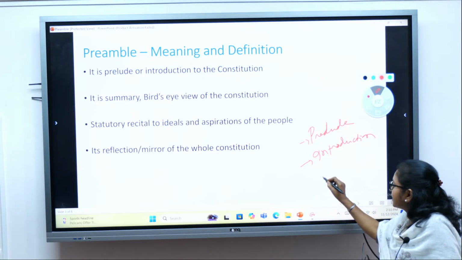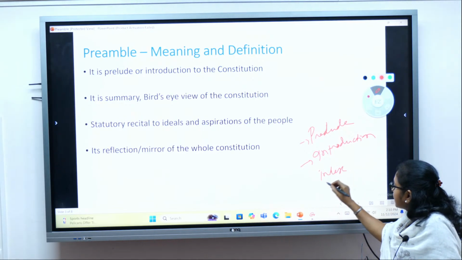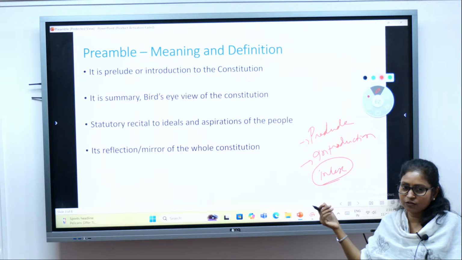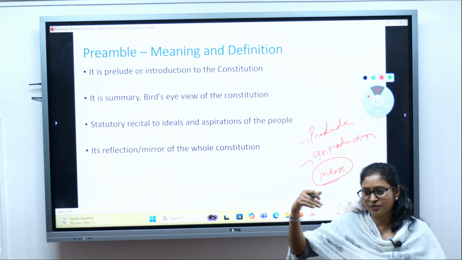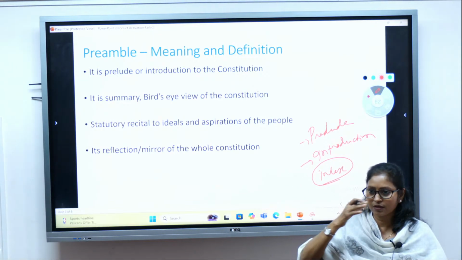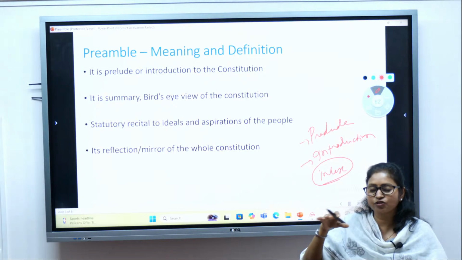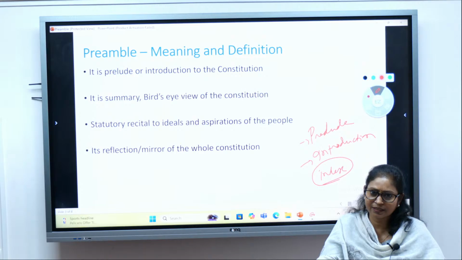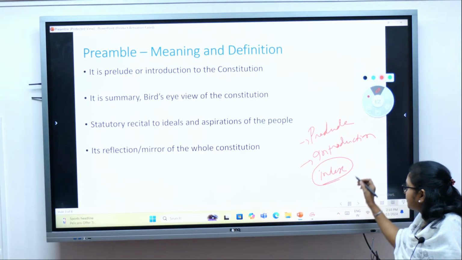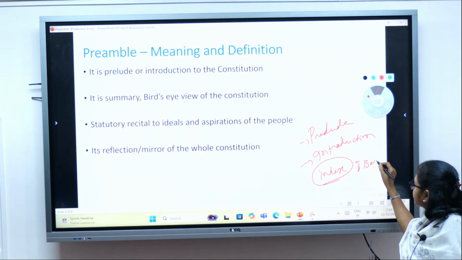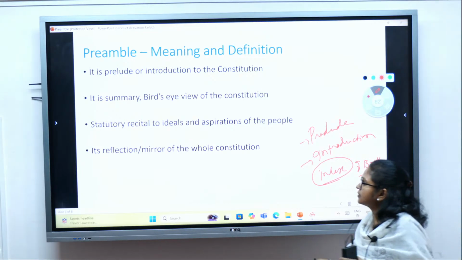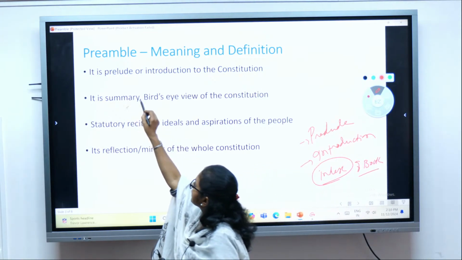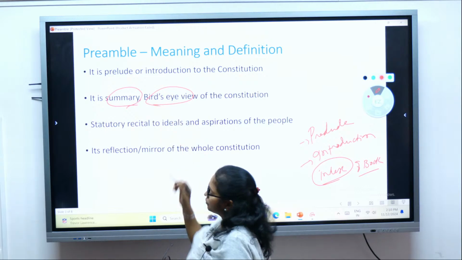It's like an index. In your book, you will have the index on the front page where you will know what the chapters are, and many a time they mention details of the chapters: within the chapter, what you will be getting, what you will be studying. So that is the index of the book. It is the summary, or bird's eye view, of the constitution.